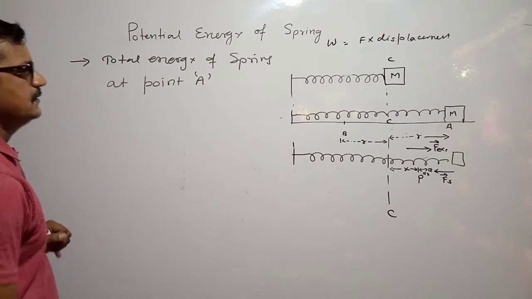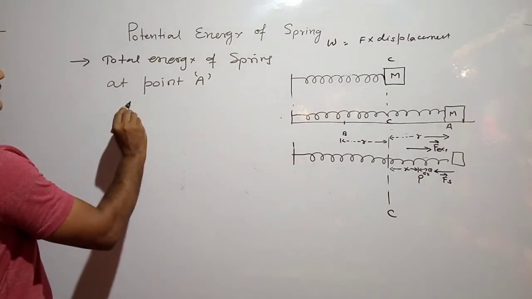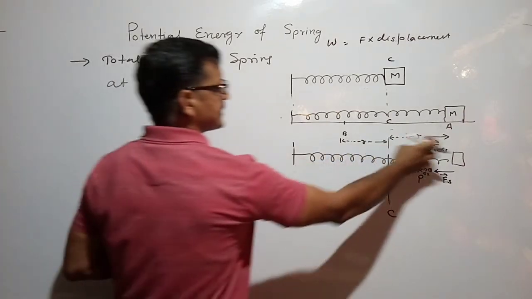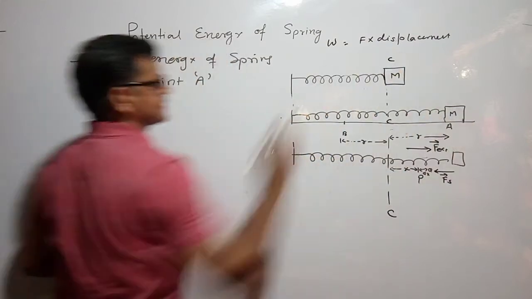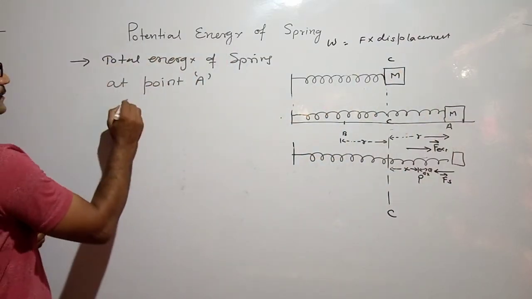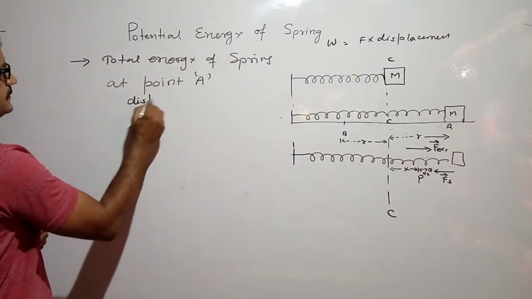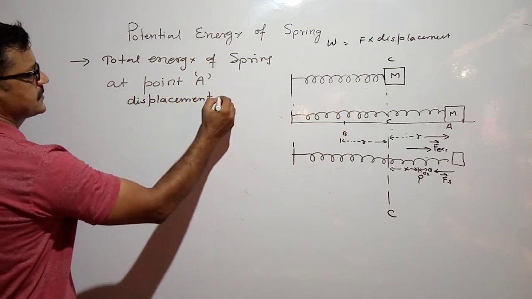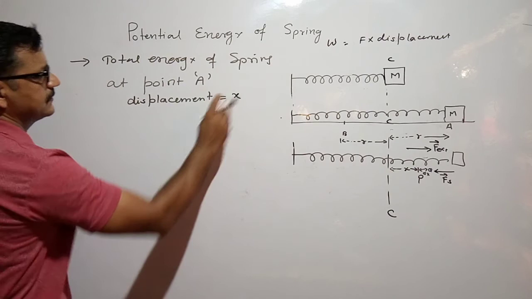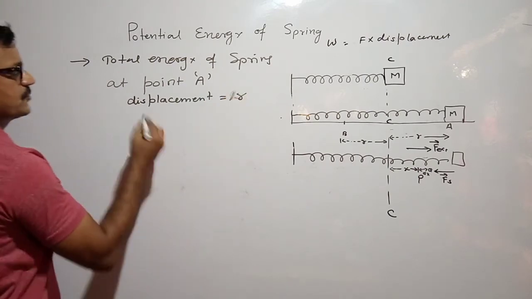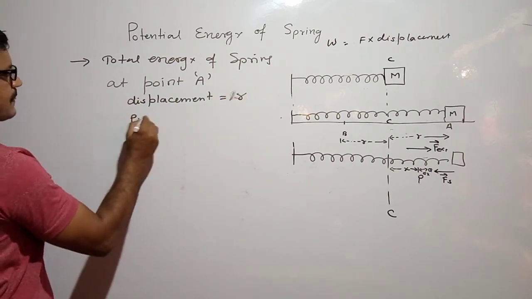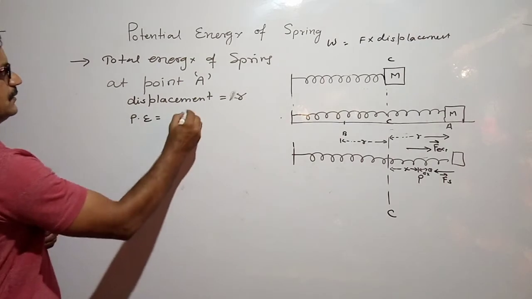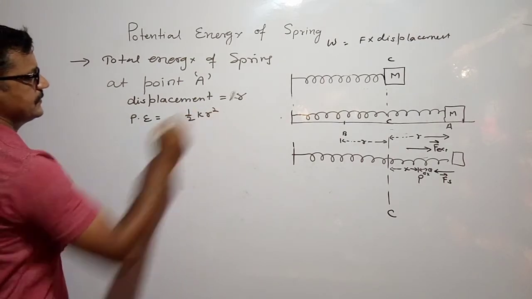At point A, displacement is maximum and the block is at rest. At point A, displacement is maximum, that is r. So potential energy is equal to half kr square.